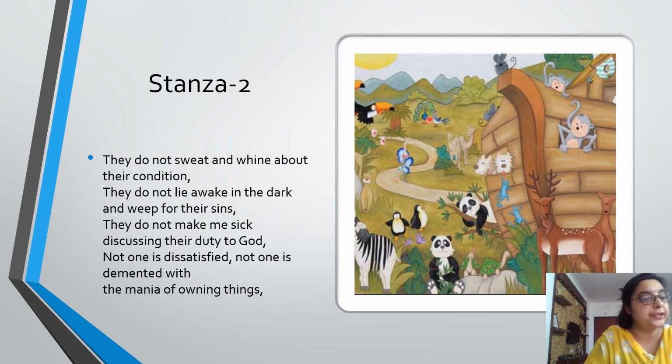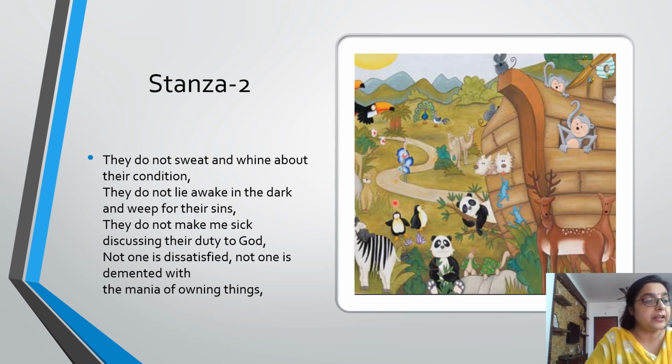The poet continues with his appreciation of animals in contrast to human beings. The animals, according to Walt Whitman, are satisfied about their lot and never crave for anything. Whatever is given to them, they are satisfied with that, and they don't want more.